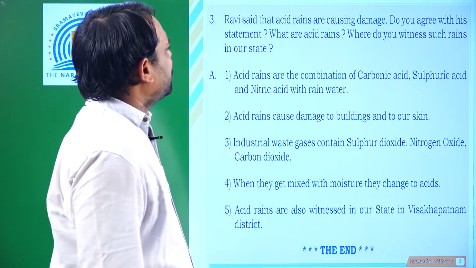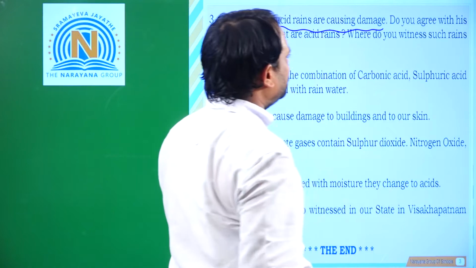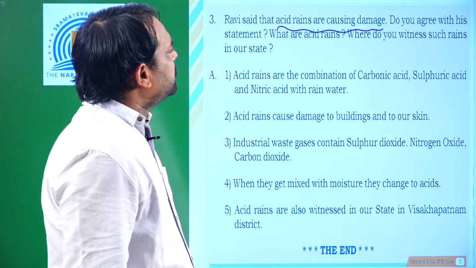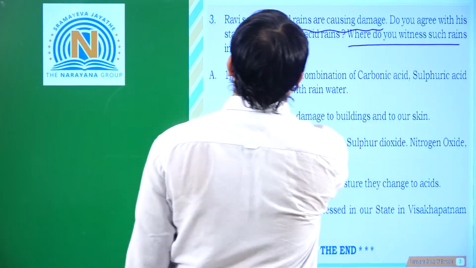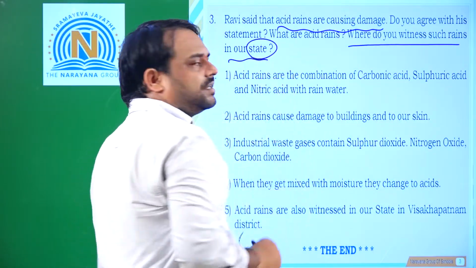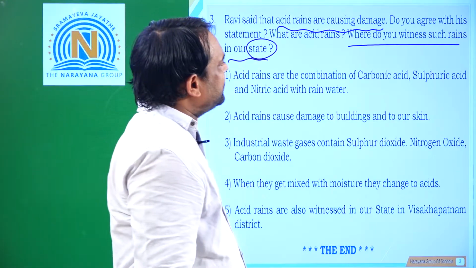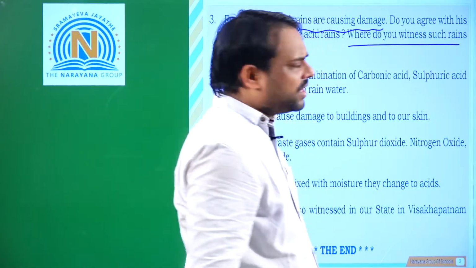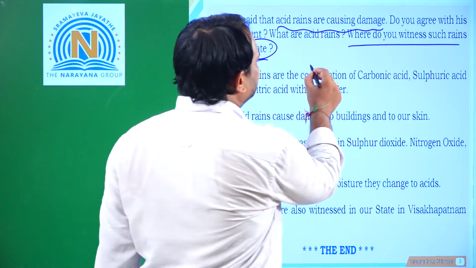The question is, Ravi said that acid rains are causing damage. Do you agree with this statement? Then what are acid rains, and where do you witness such rains in our state? Right? So first, Ravi said acid rains are causing damage. Do you agree? Yes, I agree. Because how are these acid rains formed?